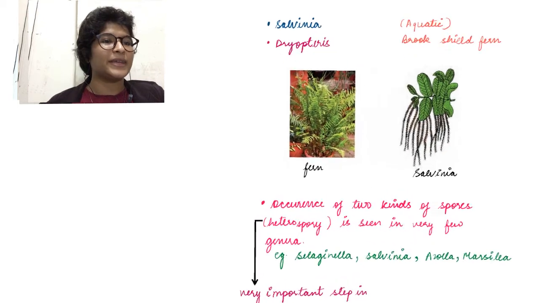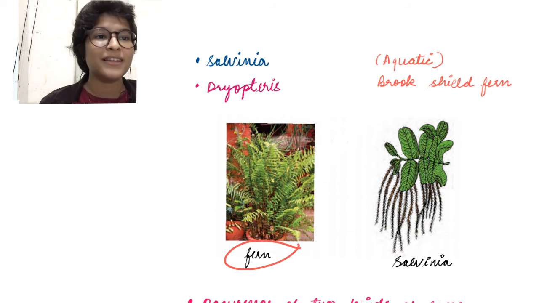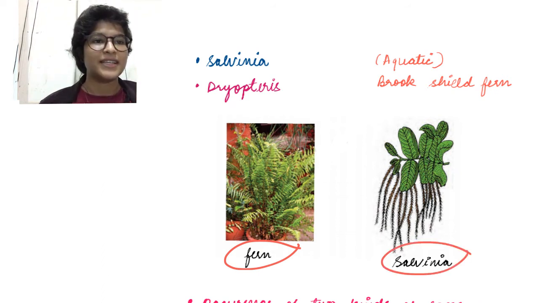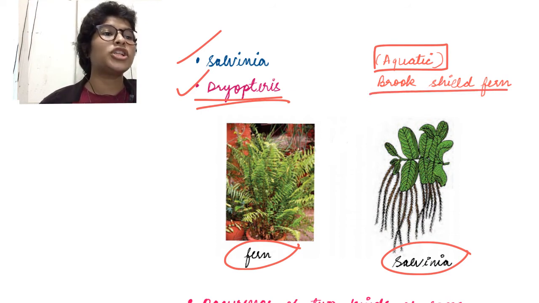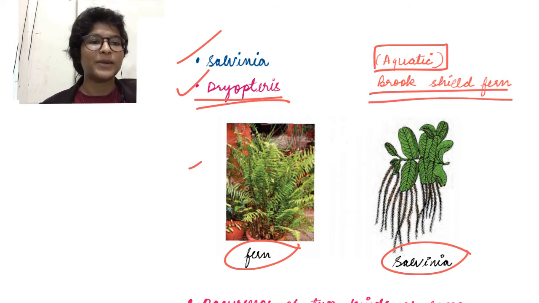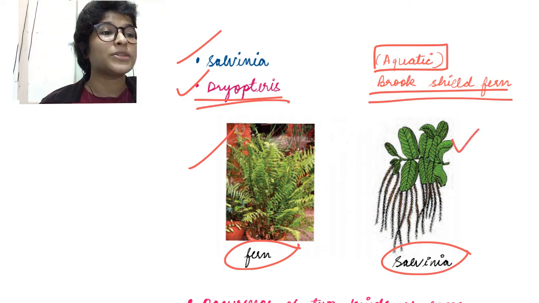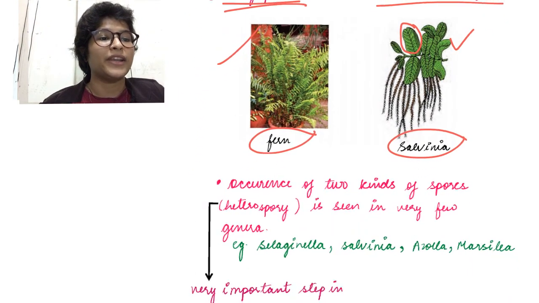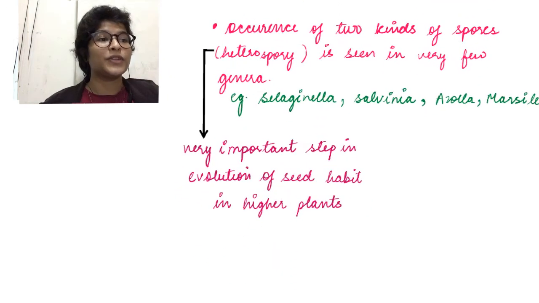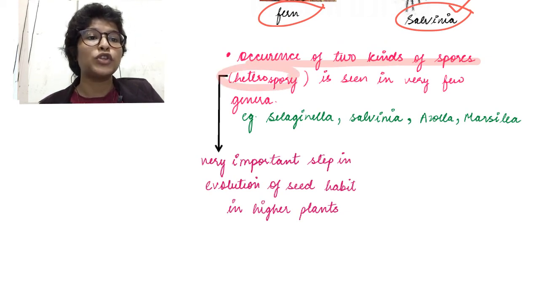So let's look at these diagrams. This is fern, that is the last class, that is Pteropsida, and this is Salvinia. Okay. So Salvinia is also an example of fern. It is an aquatic fern, and Dryopteris. Dryopteris is the buckler shield fern. Okay. So these ferns you must have seen somewhere or the other in malls or household places for decoration. And this is Salvinia, which is macrophyllous, obviously because of the huge size of macrophylls. And this is an aquatic fern. Okay, Salvinia.